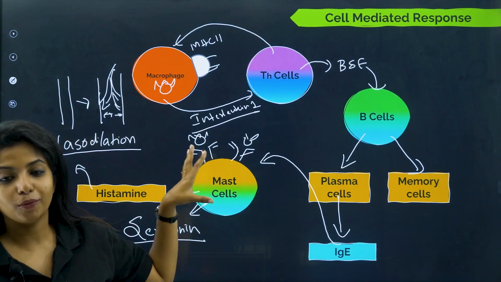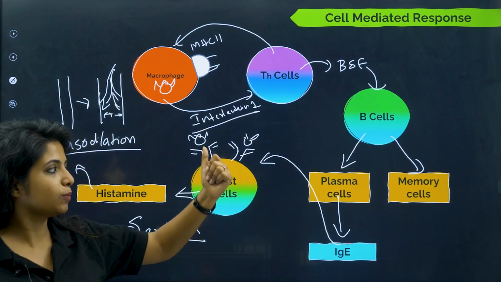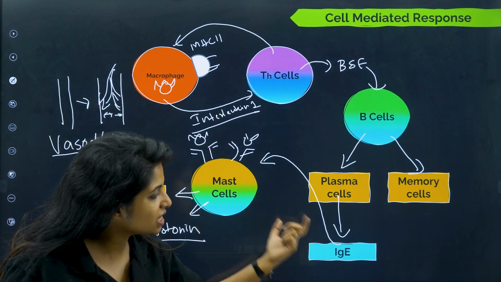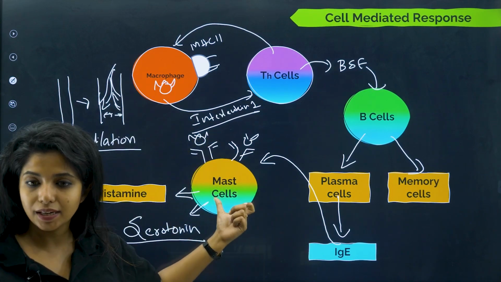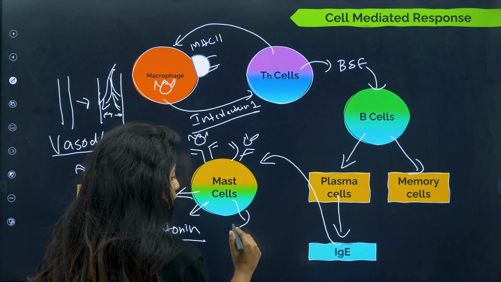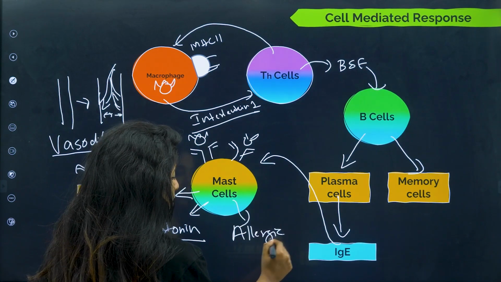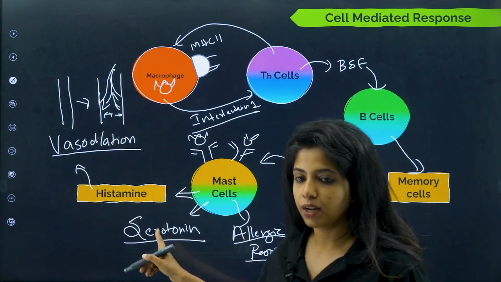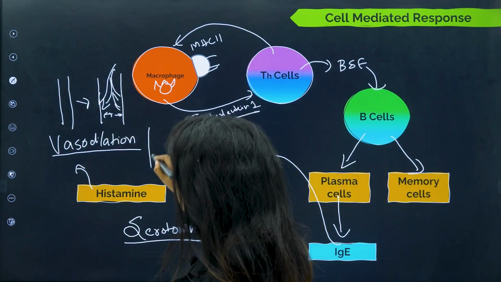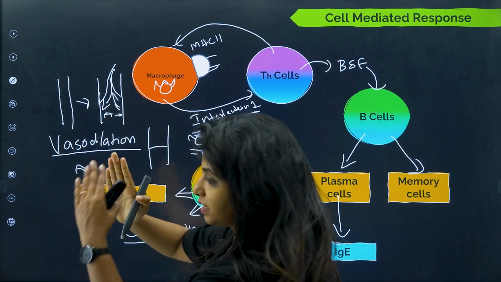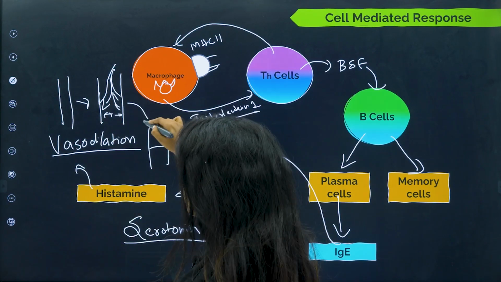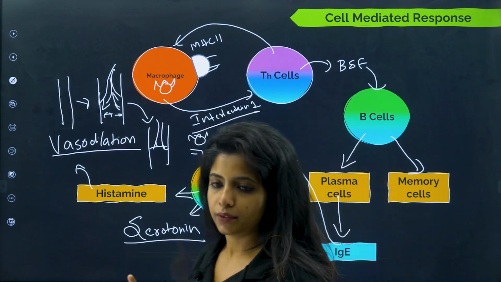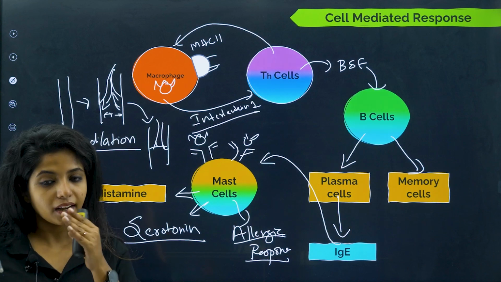So this is that part of our body which is responsible for exaggerated response, and this is why we call it an allergy. Okay, and who is responsible for it? IgE is responsible for it. IgE goes to mast cells. Mast cells are the major cells involved in allergic responses, because mast cells are the ones that release histamine and serotonin. You remember it? Histamine and serotonin. Histamine, as you can see over here, basically vasodilates the blood vessel so that all the cells could reach this point and say that this is some trouble and you have to solve it, okay? If the pathway is narrow, can everything reach over here?